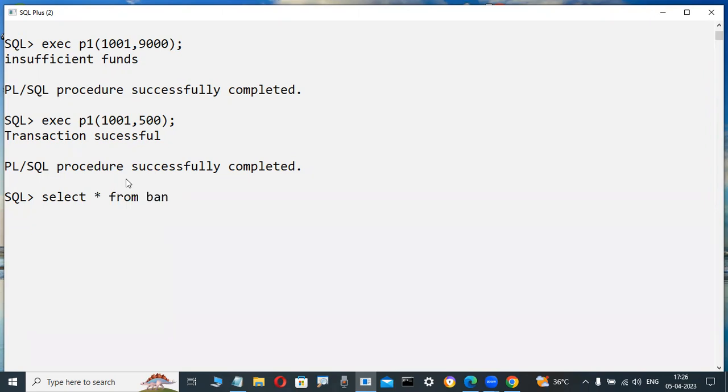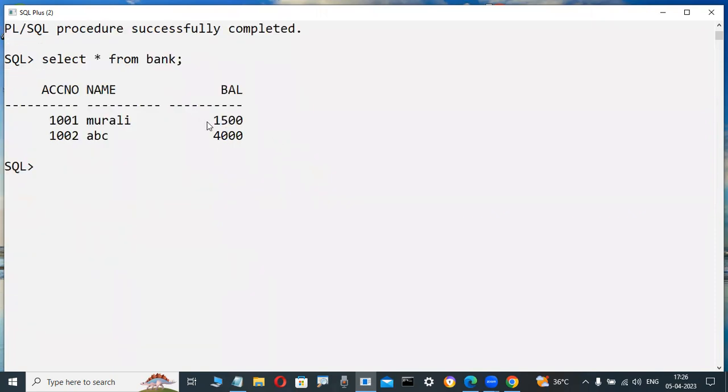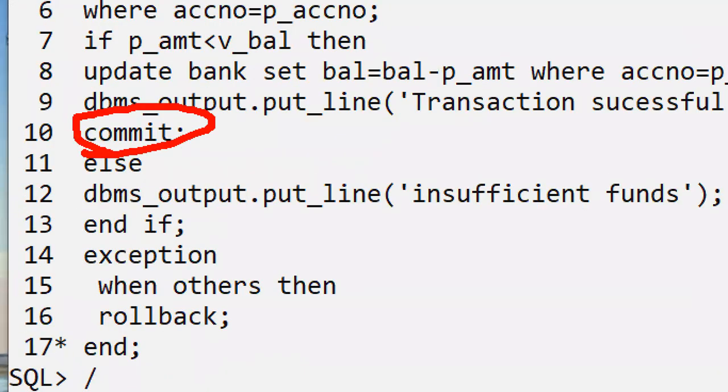Select star from bank, like this, automatically. Yes, 1,500 is there or not? How beautiful. Because how it will be saved is, tomorrow also I'm checking, also 1,500 only is there. Why? Because here in this coding only you are observing, or not. Commit I'm giving, save. What is save means, we are learning practically.